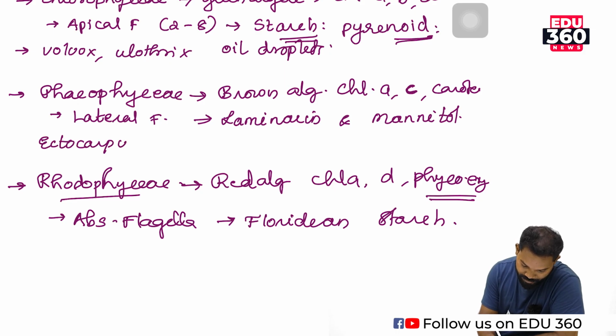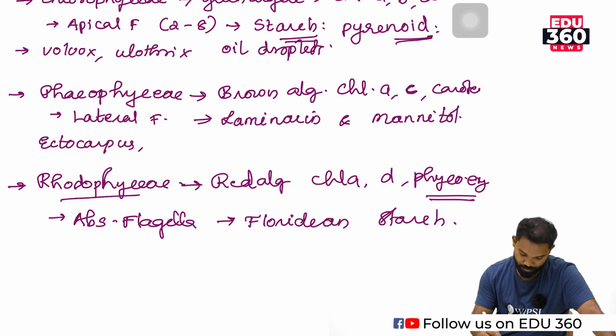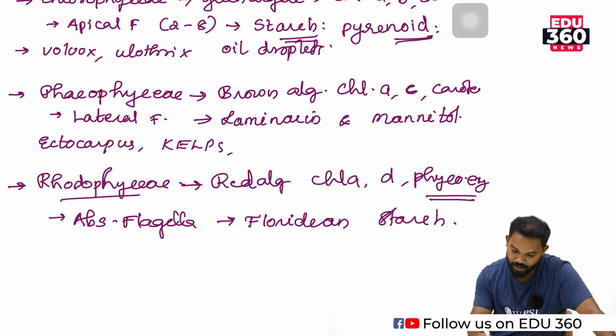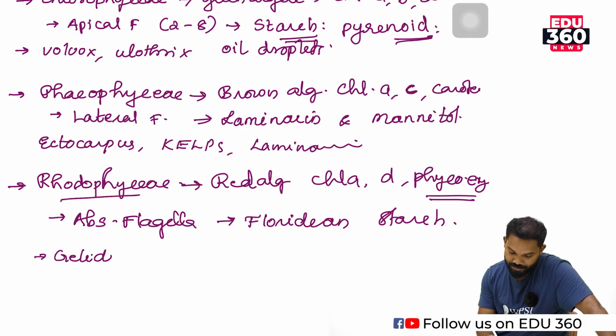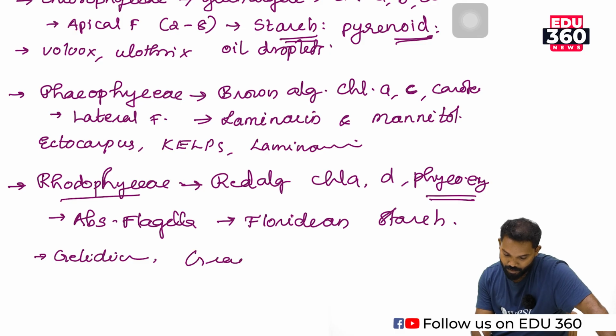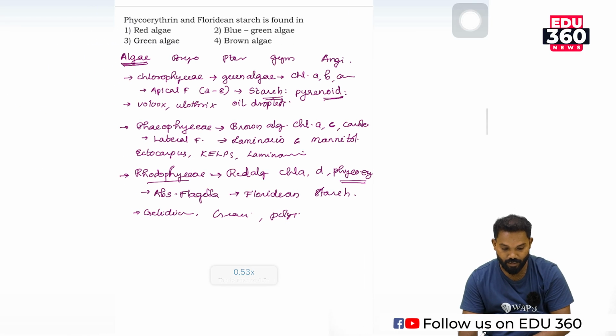Ectocarpus. Ectocarpus is the smallest or primitive brown algae member. They are branched filamentous structures. Then the highest groups such as kelps, Laminaria, etc. Sargassum is another example of brown algae. Red algae such as Gelidium, Gracilaria, Polysiphonia, etc. They are examples of red algae.